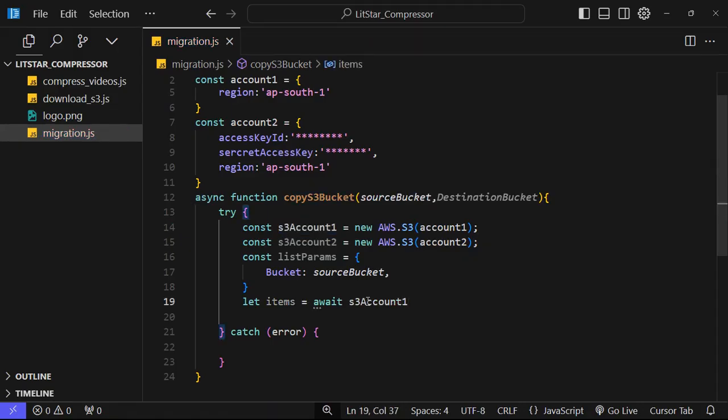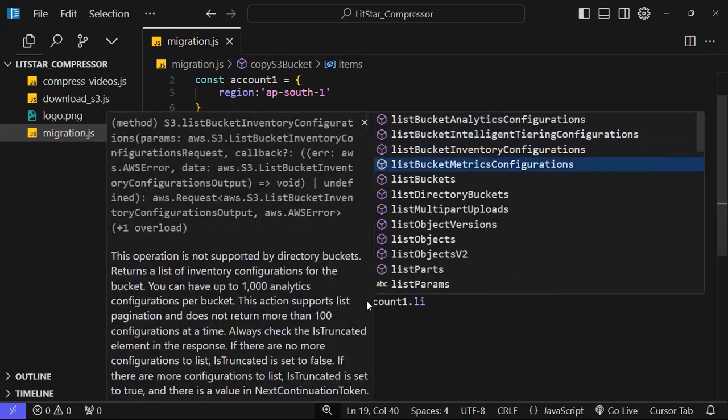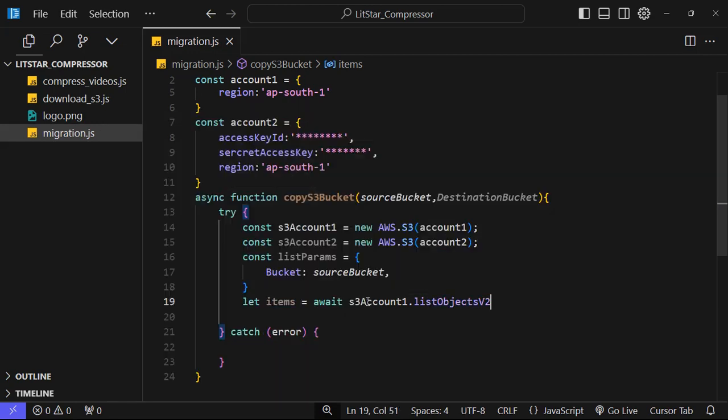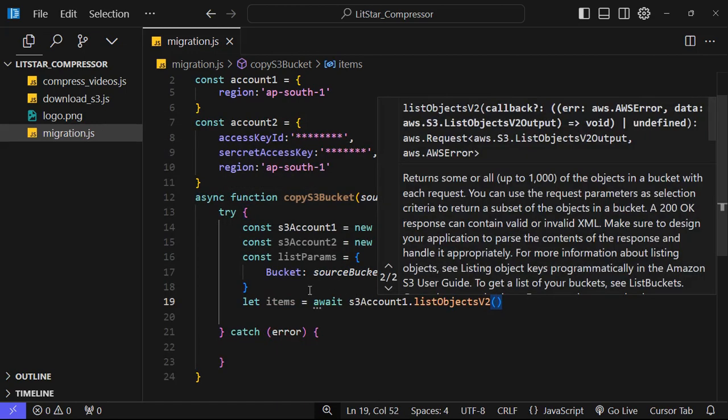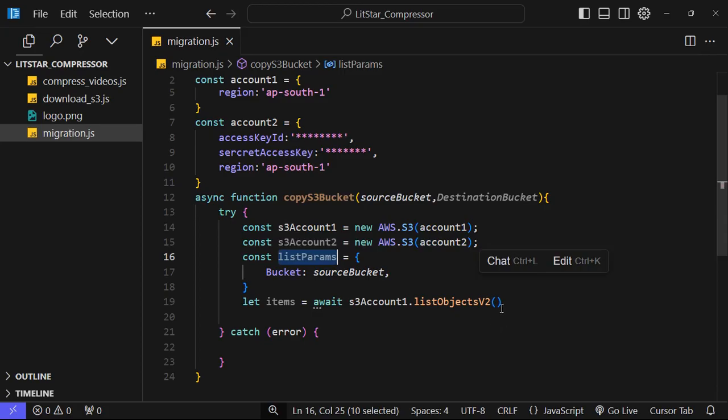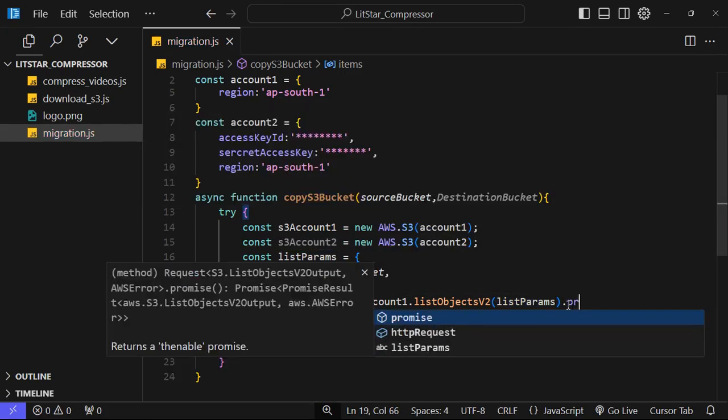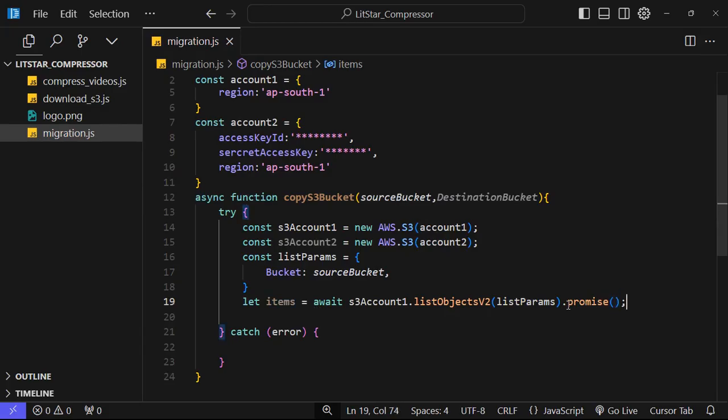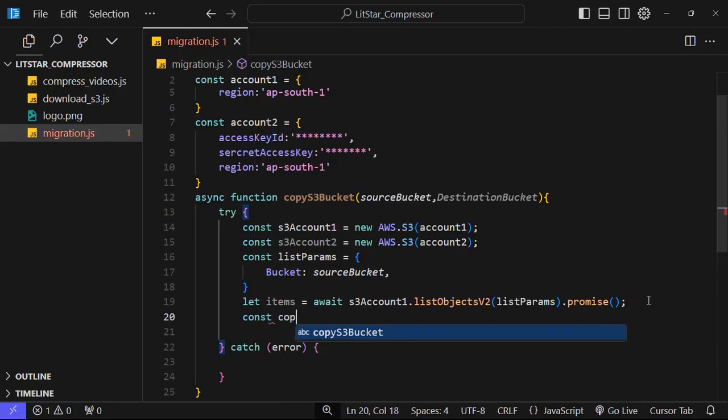After that, dot list objects v2, and we need to provide all the params, like from this bucket we need data. After that we need this in the form of a promise, like we will create a promise. Okay, after that we will create a copy promise. So const copy promise.